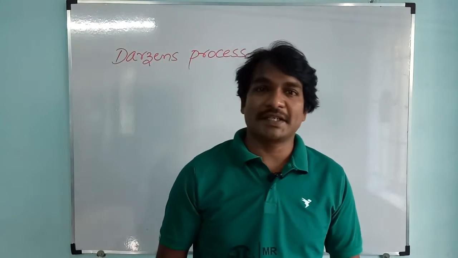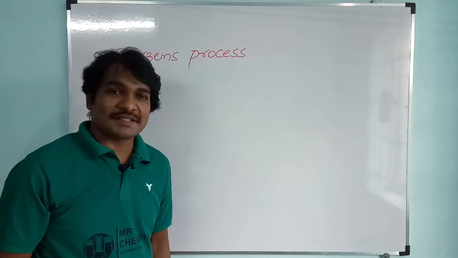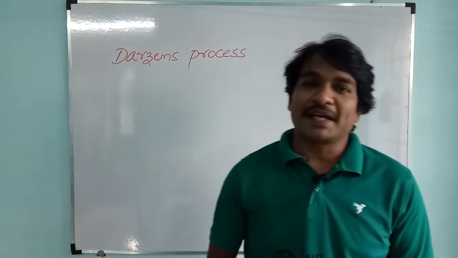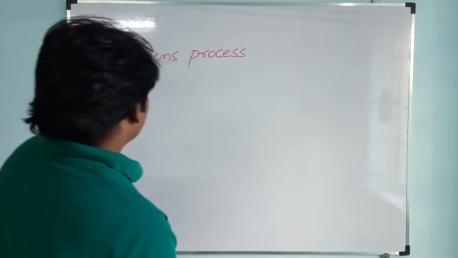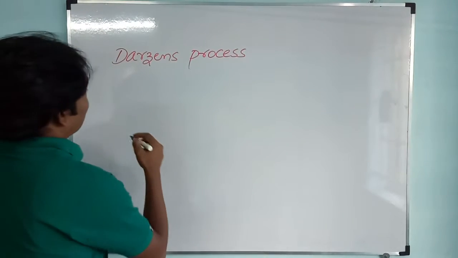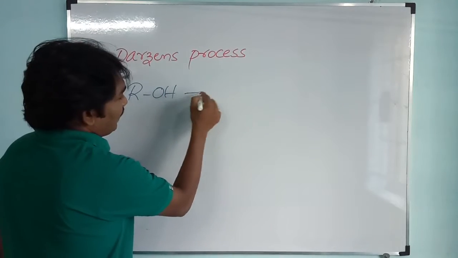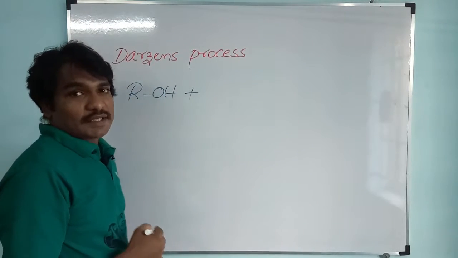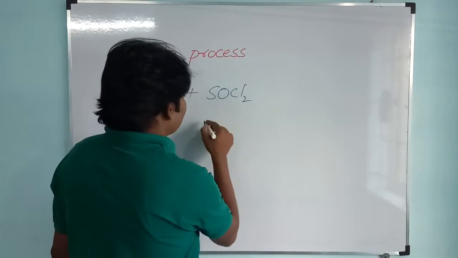Today we are going to discuss the most important name reactions in organic chemistry. First we will start with Darzens' process. Darzens' process is nothing but the preparation of haloalkanes from primary alcohols. In this preparation, we are treating primary alcohol with thionyl chloride. What is thionyl chloride? SOCl2.